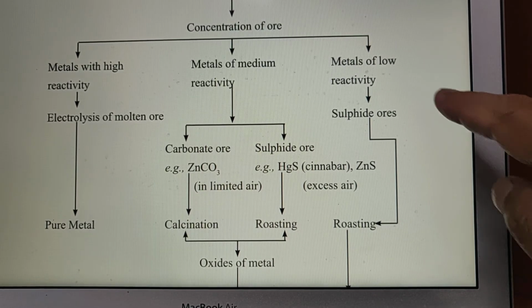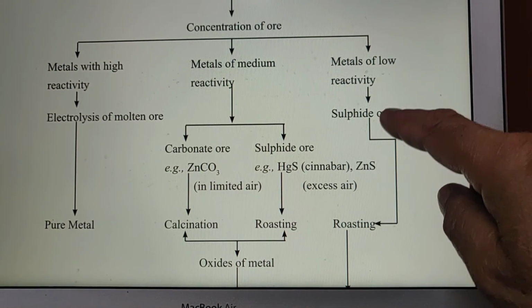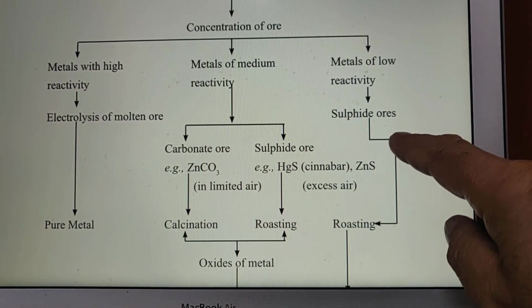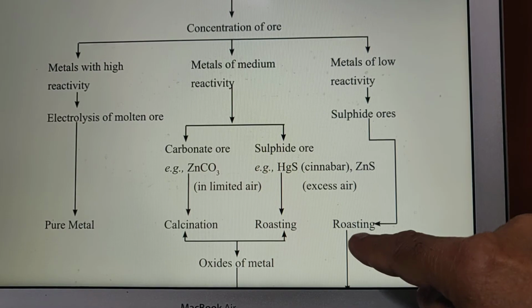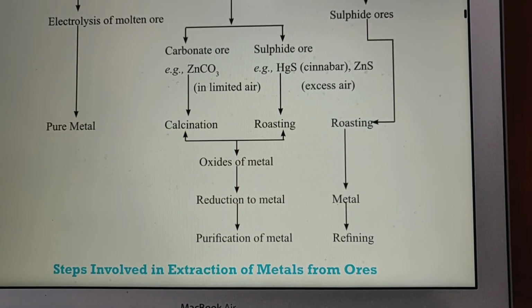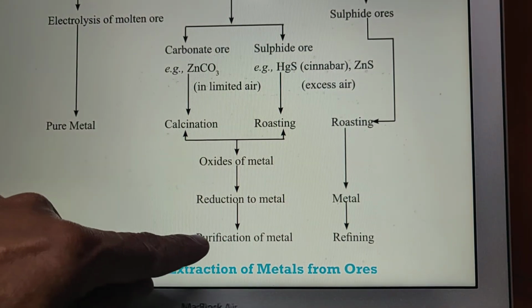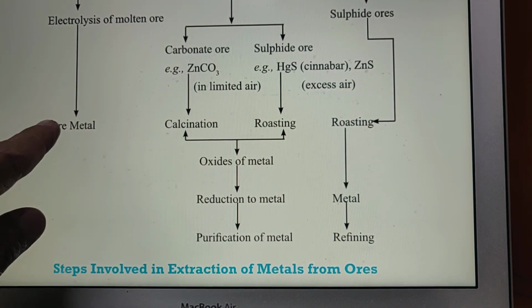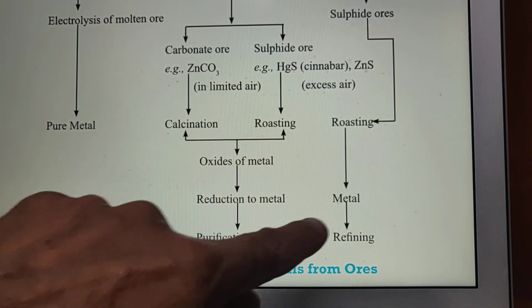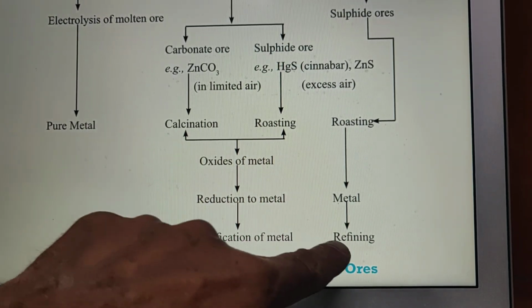Here, for metals with low reactivity, sulfide ores may be there, and it is done with roasting, and then finally metals are obtained. In this case metal oxides are reduced and then metals are obtained. By these 3 processes we get the metals.